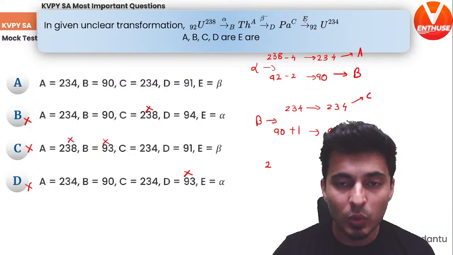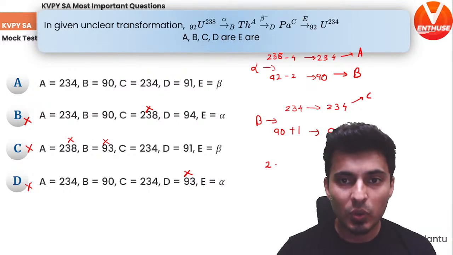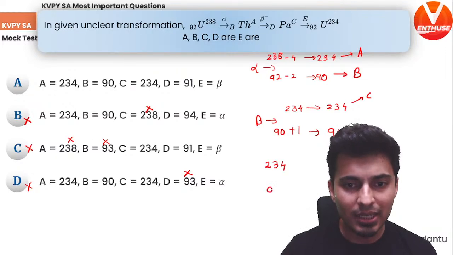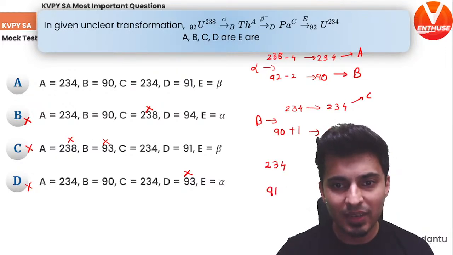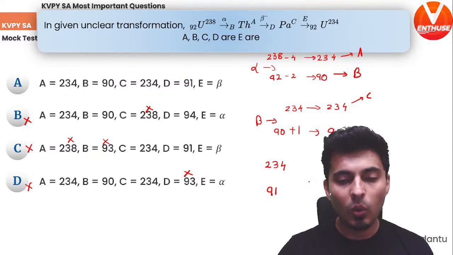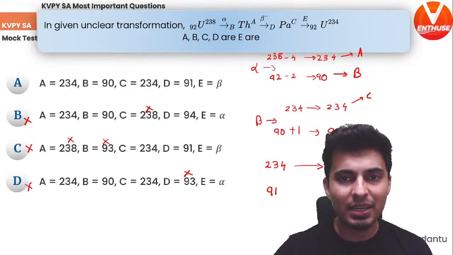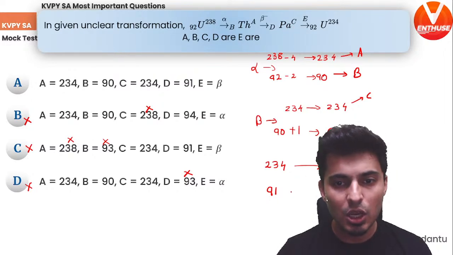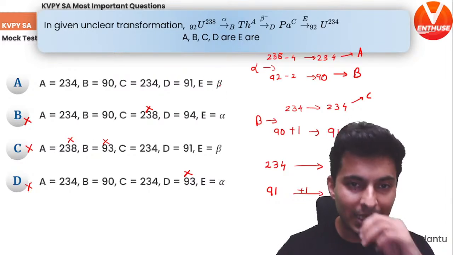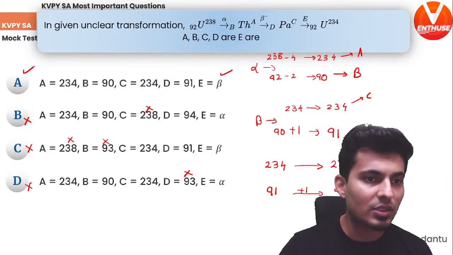And the last thing, you have to figure out what happens eventually, because this E is an unknown. We do not know what it is. So let's see what was there before. You had 234 and you had 91 as the atomic number. It finally became 234 and it became 92. So you can say the atomic mass number has not changed in the final reaction. Only the atomic number has increased by 1. So it has to be a beta decay. So E is nothing but beta. So this is also correct. So that means it's option A.